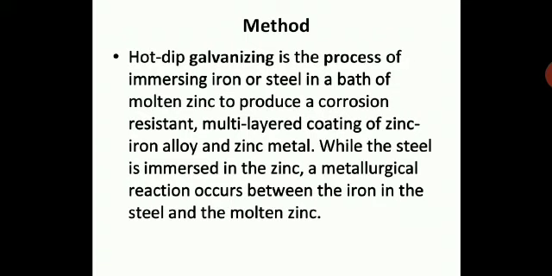While the steel is immersed in the zinc, there will be some chemical bonding with the iron. As you all know, steel is an alloy of iron. So while the steel is immersed in the molten zinc, a metallurgical reaction occurs between the iron in the steel and the molten zinc. Please take this down in your notebook, children.